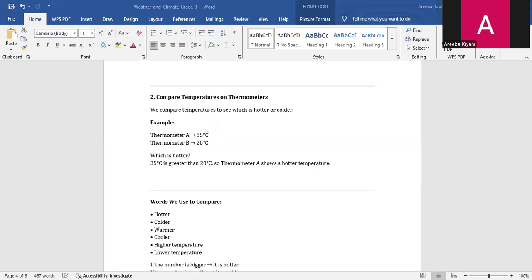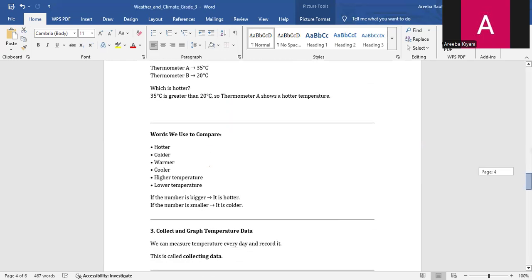The words we normally use for comparison are: hotter, colder, warmer, cooler, higher temperature, and lower temperature. We usually use these words to compare. These words help us describe temperature differences clearly.